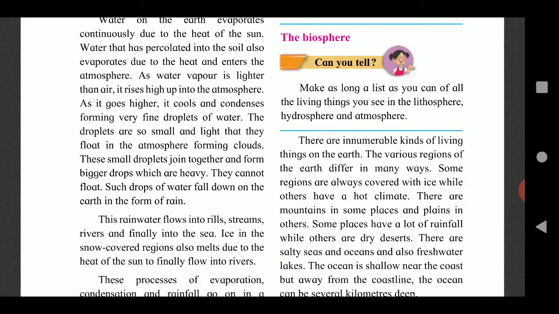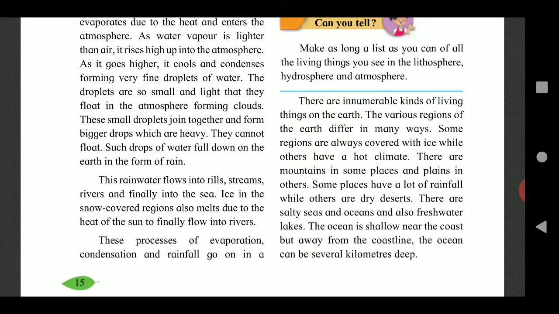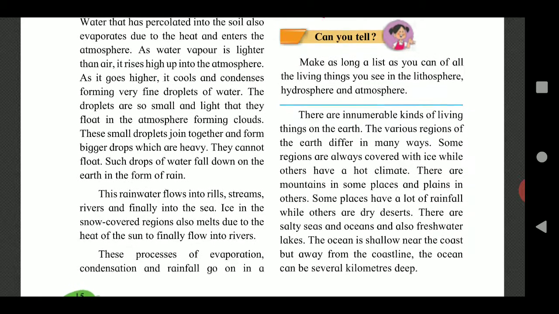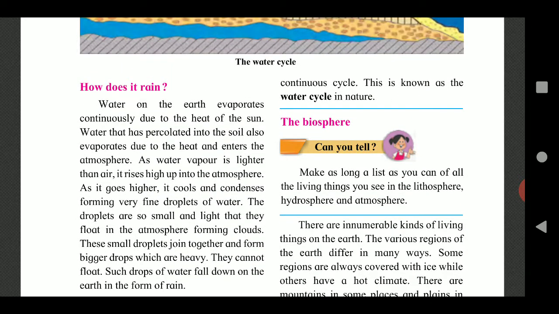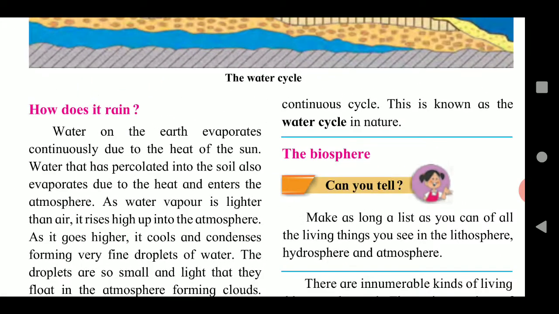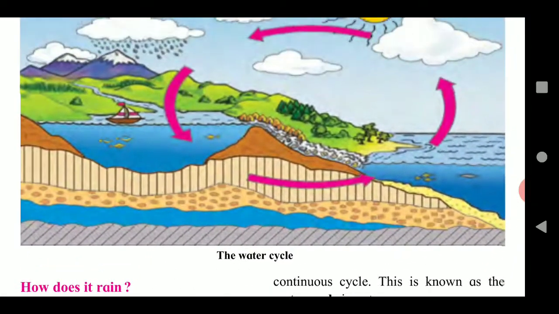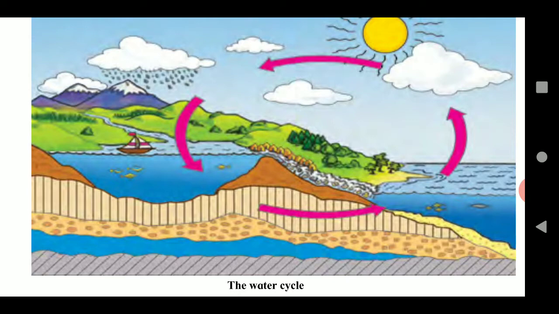These processes of evaporation, condensation and rainfall go on in a continuous cycle. This is known as the water cycle in nature. See the picture of the water cycle.